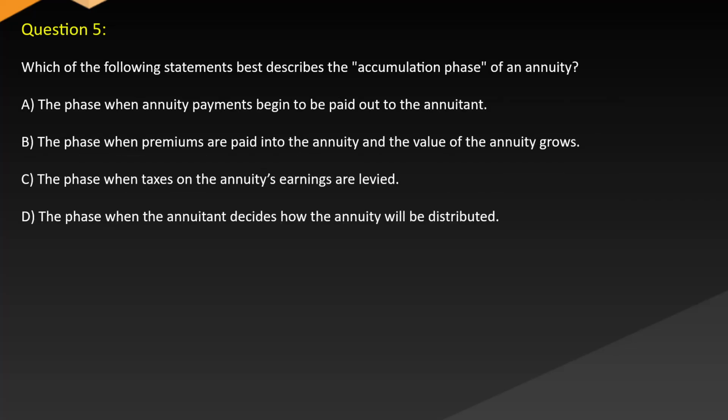Question 5. Which of the following statements best describes the accumulation phase of an annuity? A. The phase when annuity payments begin to be paid out to the annuitant. B. The phase when premiums are paid into the annuity and the value of the annuity grows. C. The phase when taxes on the annuity's earnings are levied. D. The phase when the annuitant decides how the annuity will be distributed.